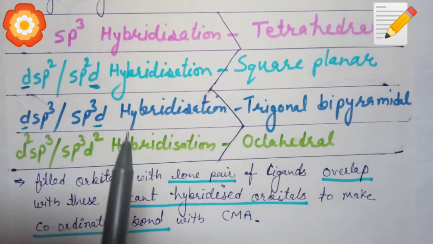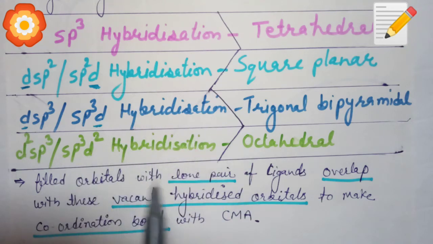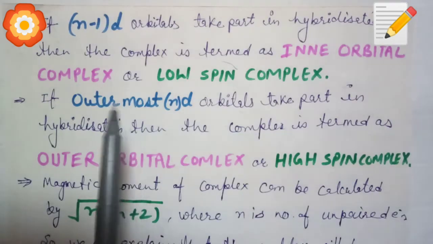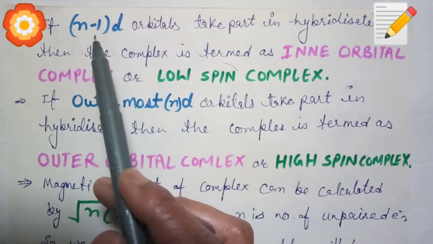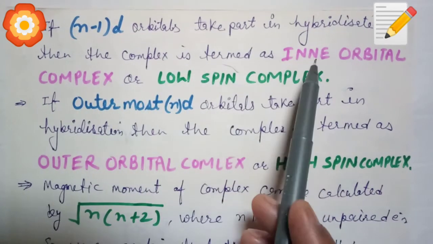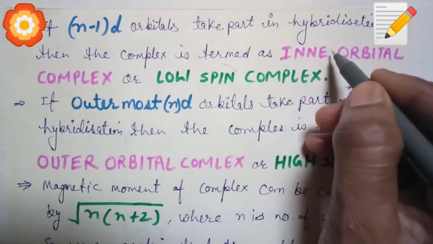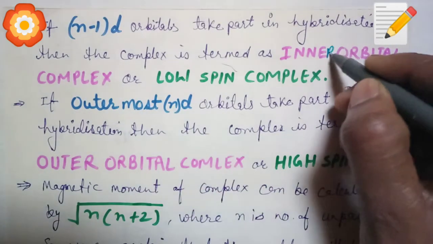So according to the d orbital, the complexes formed by overlapping are of two types. See, if n minus 1 d orbitals, meaning d orbitals from the penultimate shell, take part in hybridization, then the complex is termed an inner orbital complex or low spin complex.